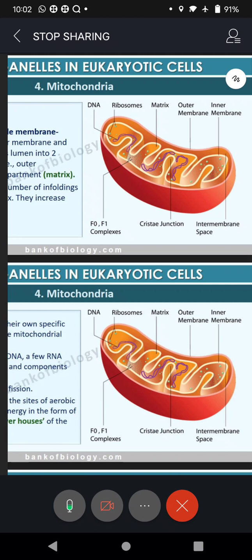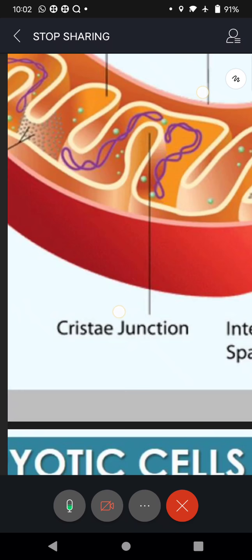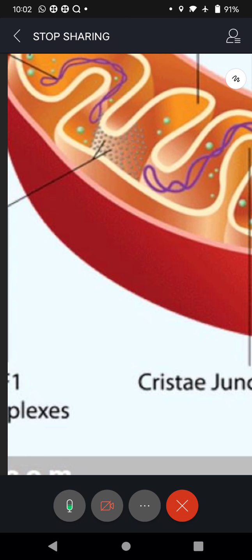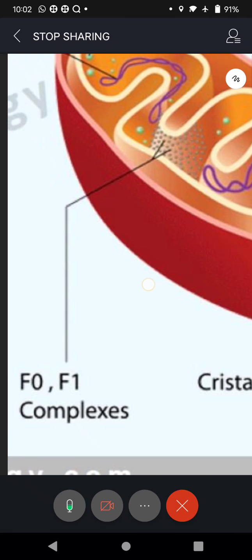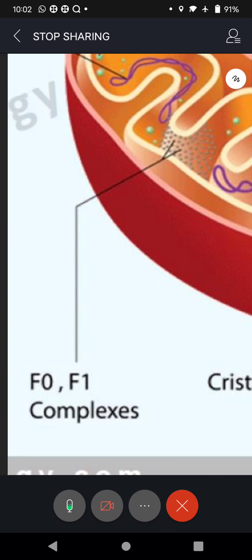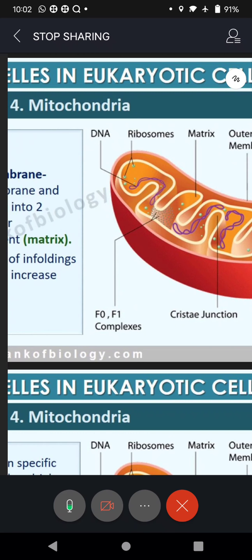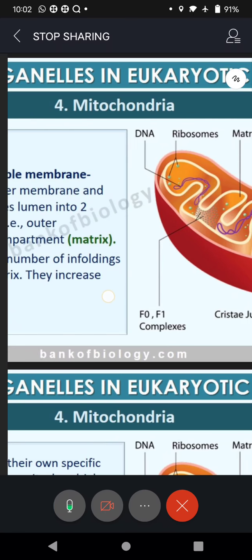And as I said, the finger-like structures called cristae will have small bulb-like structures. Let me expand this. Are you able to see that? The green ones. Small pebble-like. These are F0, F1 particles. And when many particles are accumulated in one place, we say complex, the F0, F1 complex. This is the site of storage of ATP. That is why we call it the powerhouse of the cell.